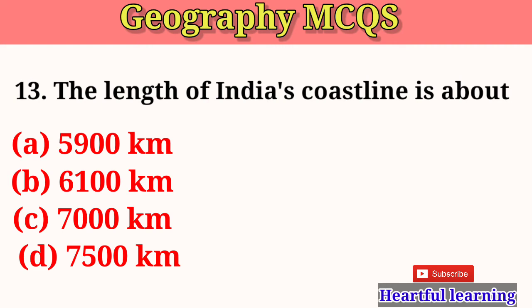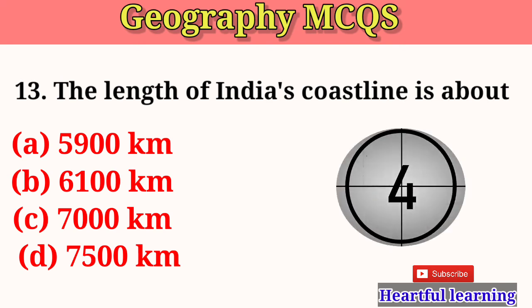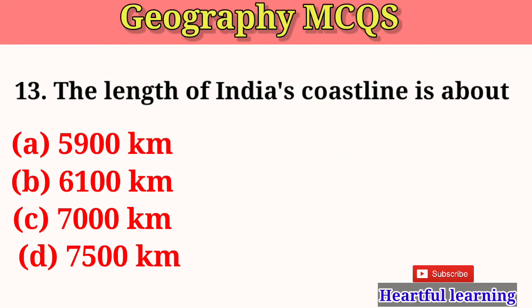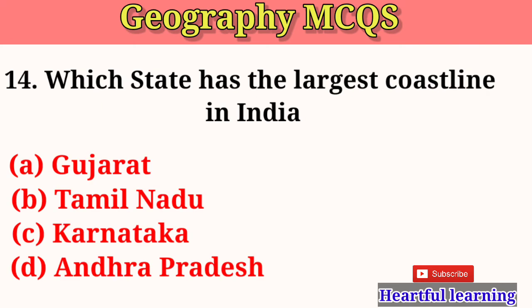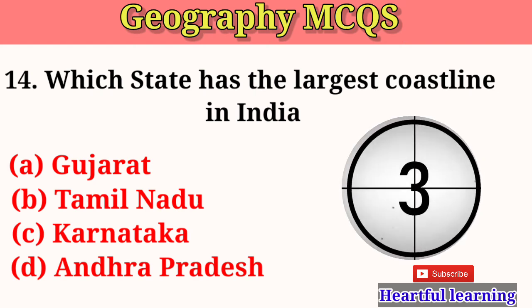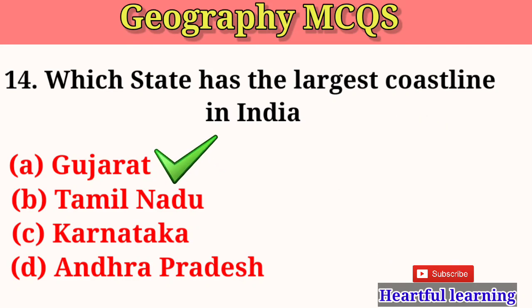The length of the Indian coastline is about 5,900 km, 6,100 km, 7,000 km, 7,500 km. The answer is 7,500 km. Which state has the largest coastline in India? Gujarat, Tamil Nadu, Karnataka, Andhra Pradesh. The answer is Gujarat.